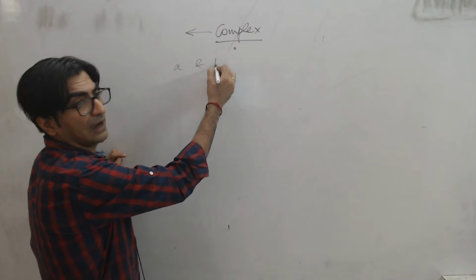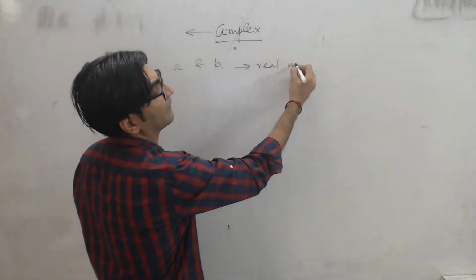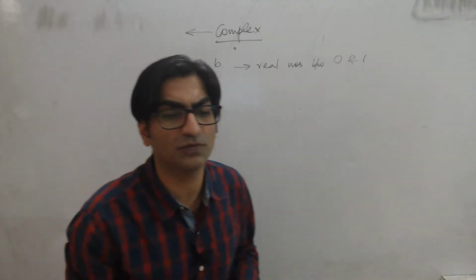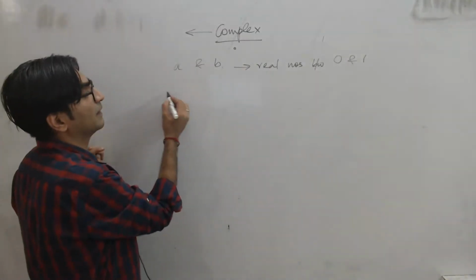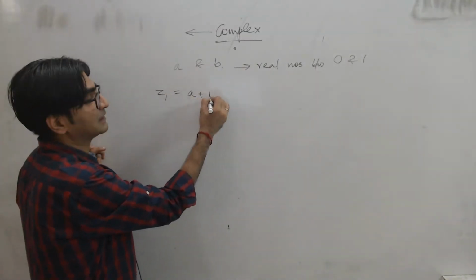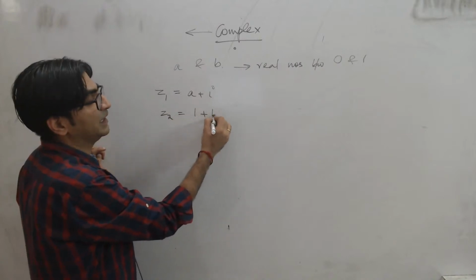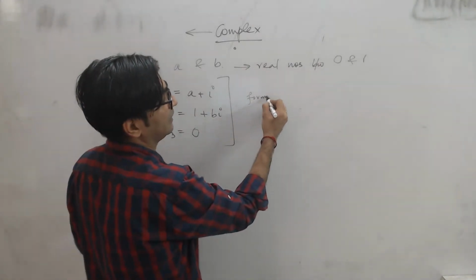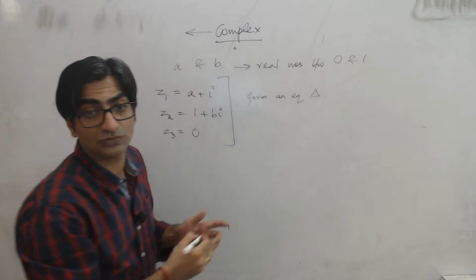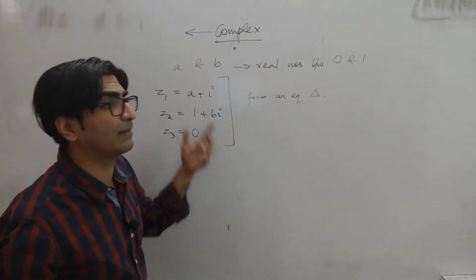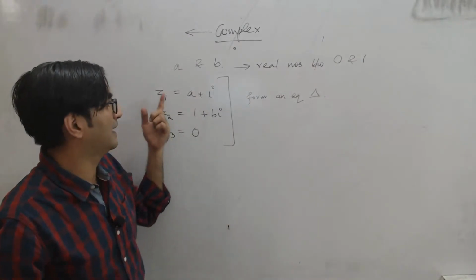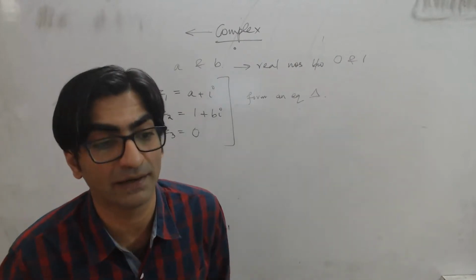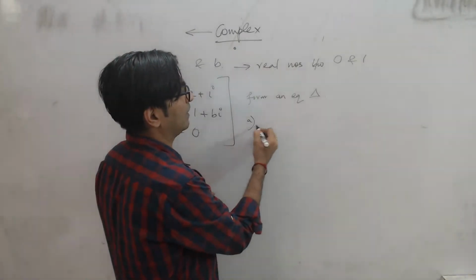If A and B are real numbers between 0 and 1, and the points Z1, which is A plus i, Z2, which is 1 plus B into i, and Z3, which is 0, form an equilateral triangle, right? This is given to you. So A and B are real numbers that have values between 0 and 1, and Z1, Z2, and Z3 are three complex numbers which form an equilateral triangle in the Argand plane, right? Then we'll find the relationship between A and B.